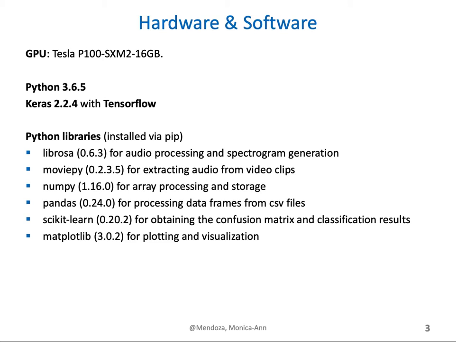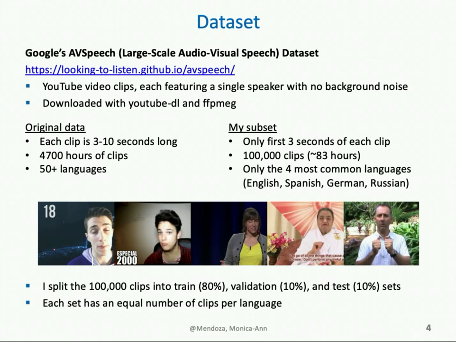plotting and visualization. The dataset I used was released by Google and is known as AV Speech, which stands for Large-Scale Audiovisual Speech. The dataset is available online and can be found in this URL shown here. The dataset consists of YouTube video clips, each featuring a single speaker with no background noise. One thing to note is that Google releases the YouTube ID of each clip, but does not provide the video itself. For this reason, it is up to the user to download the videos themselves.